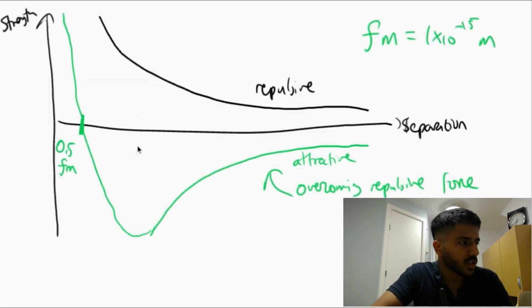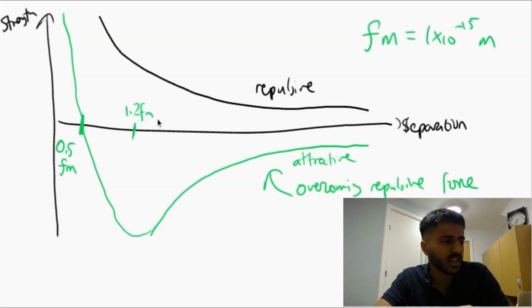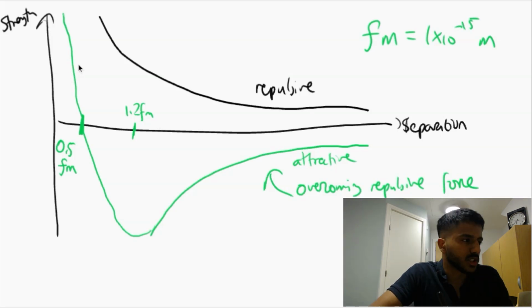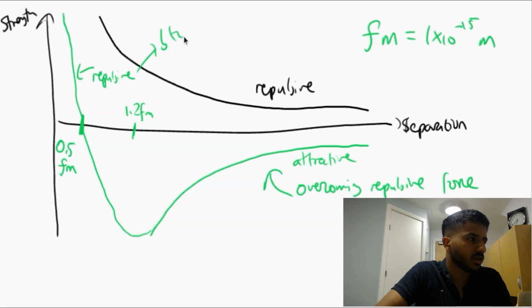And this peak on this curve is at roughly 1.2 femtometers. And I think there will be a designated range of roughly 0.8 to 1.5 femtometers in your exam. But I'd stick with a value of 1.2 femtometers for that maximum attractive force. And as we discussed, in this section of the graph, it is repulsive, and that is to stop protons colliding with one another.